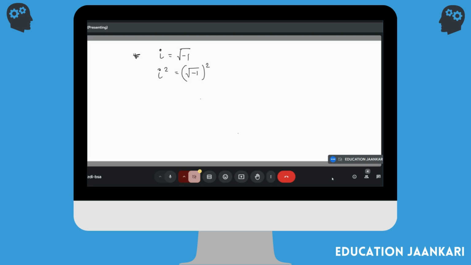I'm getting confused with that. Okay. What is root? Root is 1 by 2, I told you. If you write root in terms of powers, then it is 1 by 2. If you're writing 2 square root, it's the same as 2 to the power 1 by 2. Square root means 1 by 2 if you want to write it as a power. So if I'm doing minus square root 1, it means minus 1 to the power 1 by 2. Instead of a square root, I've written 1 by 2.